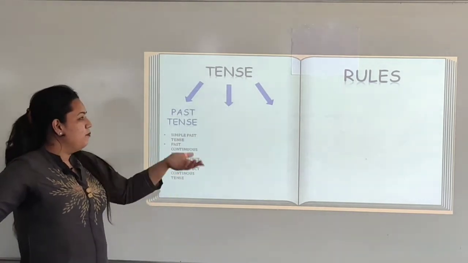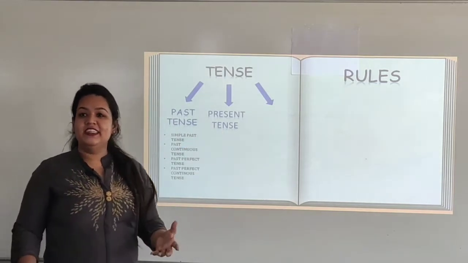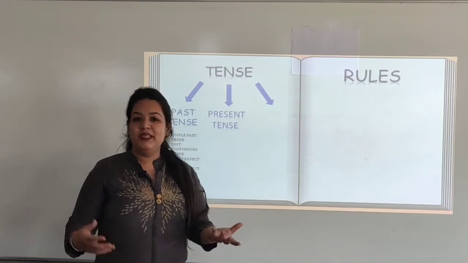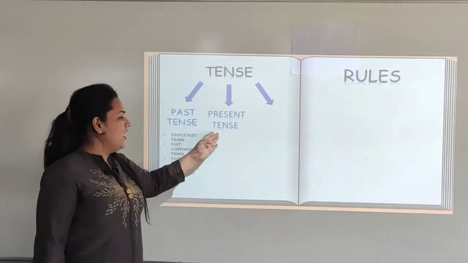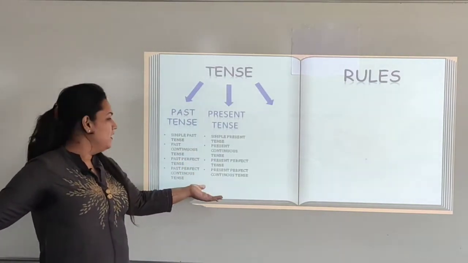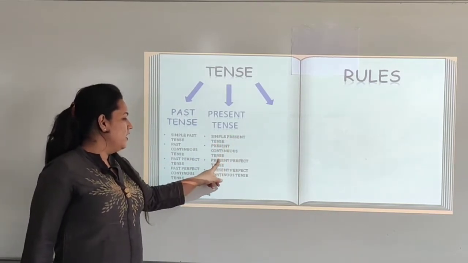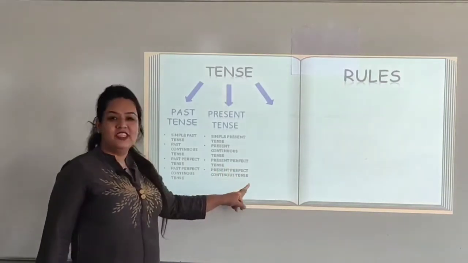The next type of tense that we will understand is present tense. That means the action is going on in the present time while we are speaking or doing something. According to that, we will judge it as a present tense sentence. Let us see some types of present tense. Simple present tense, present continuous tense, present perfect tense, and present perfect continuous tense.